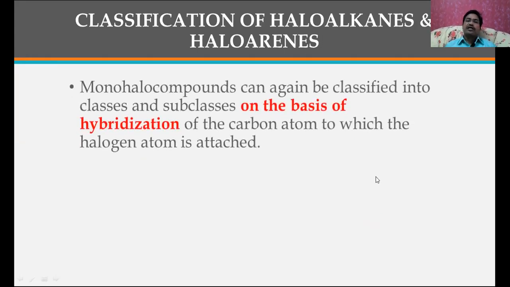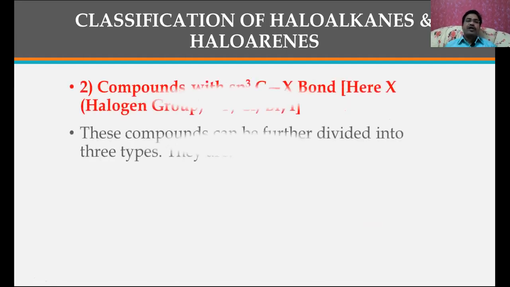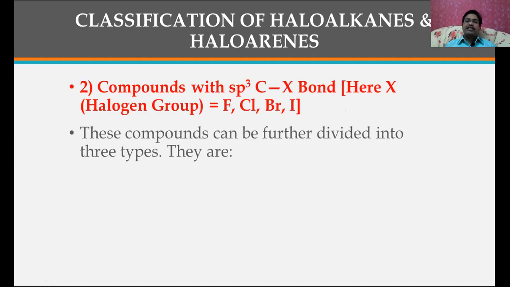Monohalo compounds can again be classified into classes and subclasses on the basis of the hybridization of the carbon atom to which the halogen atom is attached. Compounds with an sp3 carbon halogen bond. Here X means halogen group or halogen atom. It may be fluorine, chlorine, bromine, or iodine. These compounds can be further divided into three types. They are, you can see,